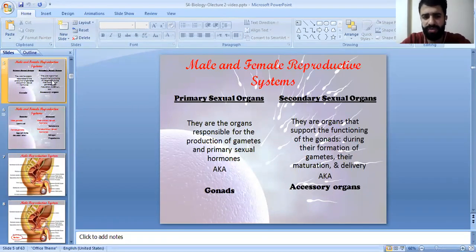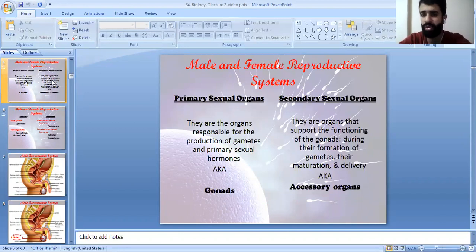So, let's start first with the primary sexual organs. What are the primary sexual organs and what are the secondary sexual organs? The primary sexual organs are the organs responsible for the production of the gametes and of the primary sexual hormones. They are also known as gonads.